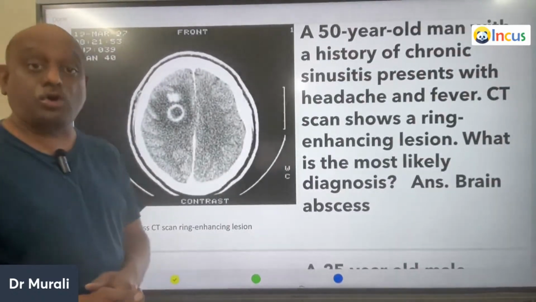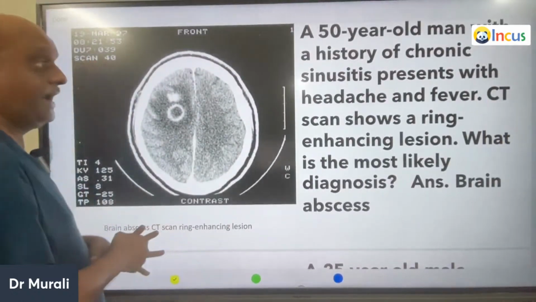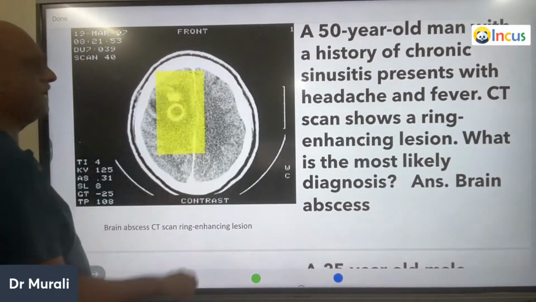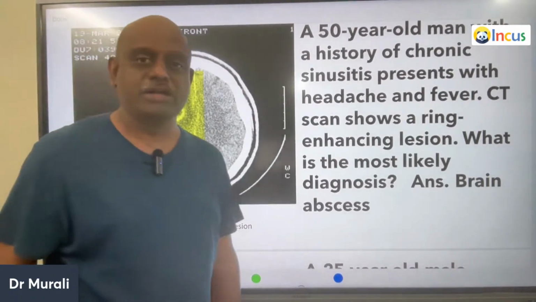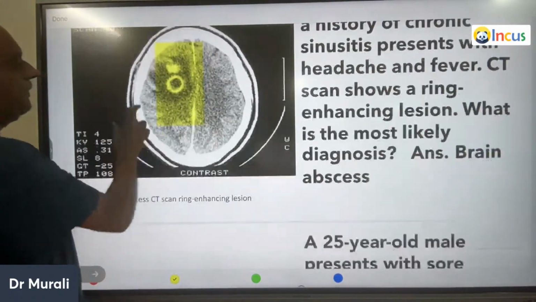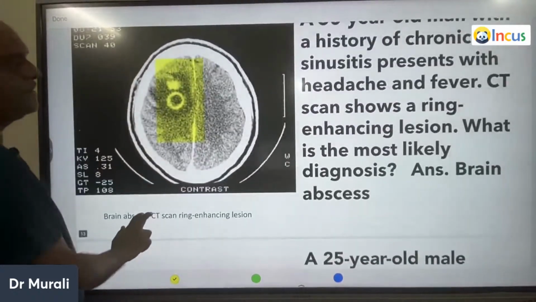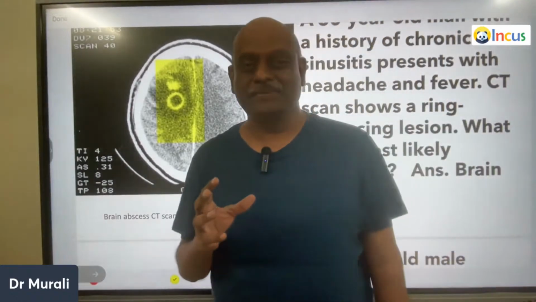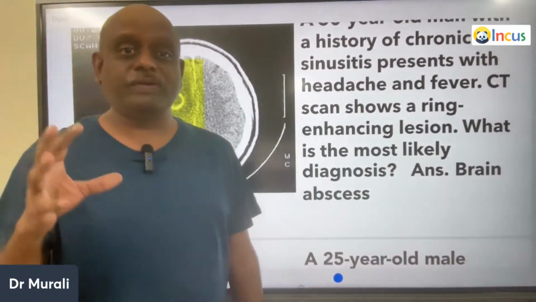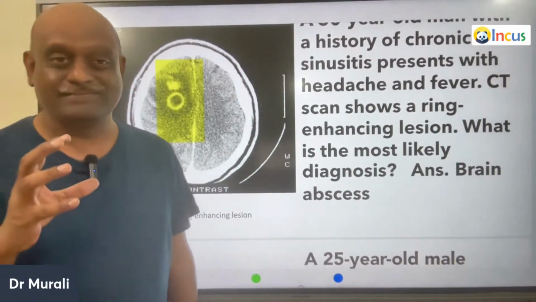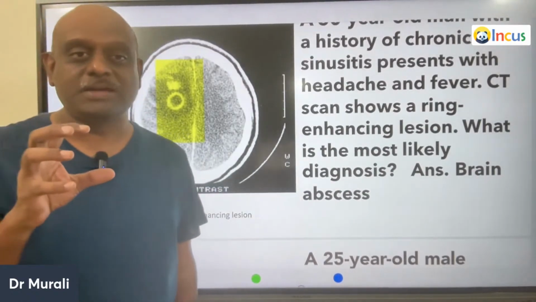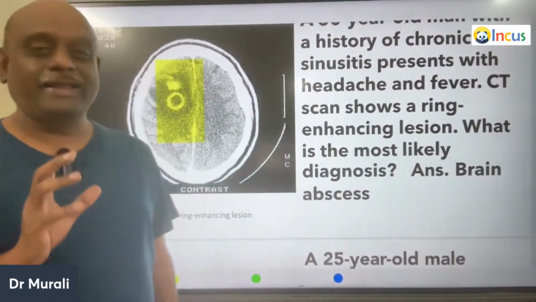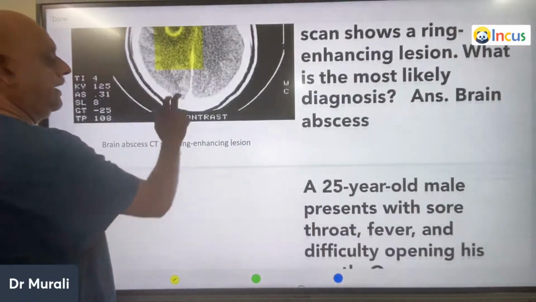A 50-year-old man with chronic sinusitis presents with headache and fever. CT scan is showing ring enhancing lesion, which is very classical of the brain abscess, is what you need to remember and how to recognize. Why brain abscess is a ring enhancing lesion? If you pass contrast, typically an abscess is highly vascular. There's an increased vascular supply to its covering, the layer covering the abscess. That's the reason when you pass contrast, it will be a ring enhancing lesion. The brain abscess is what you need to understand.